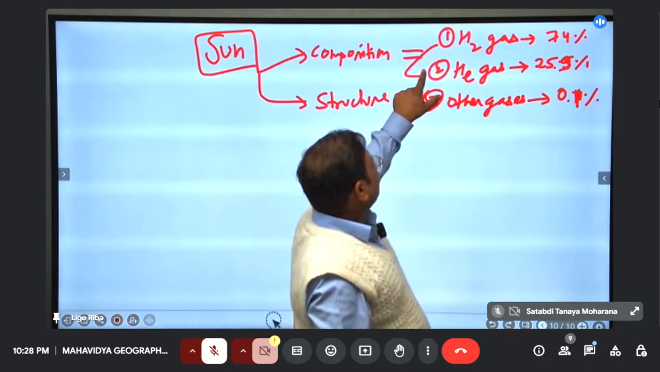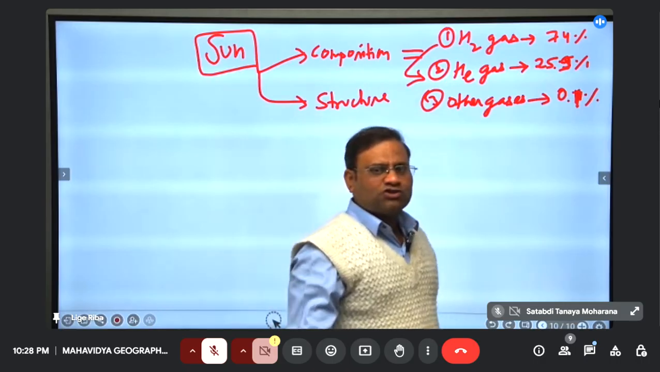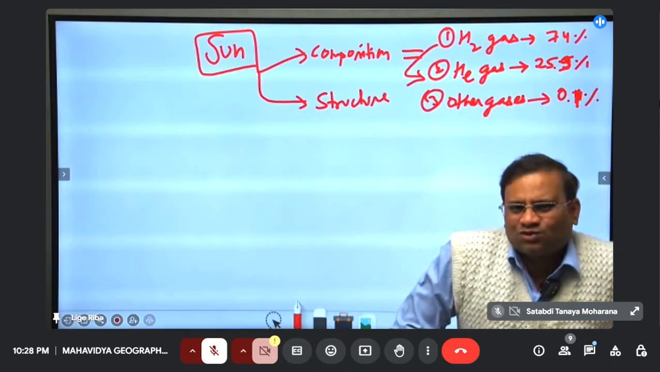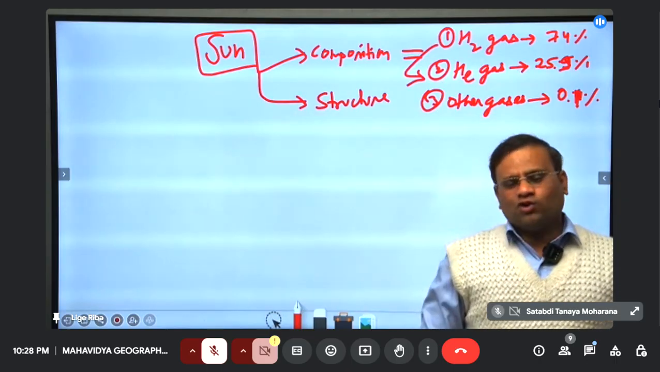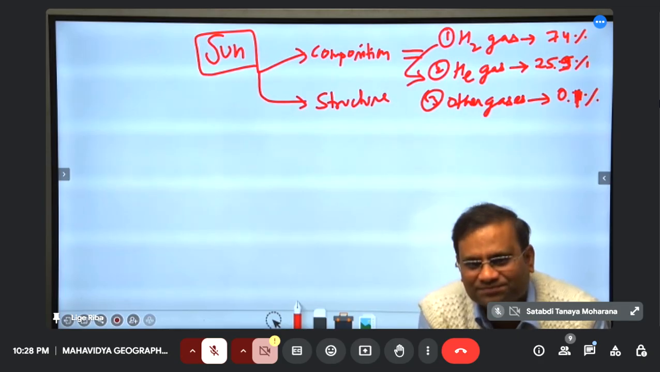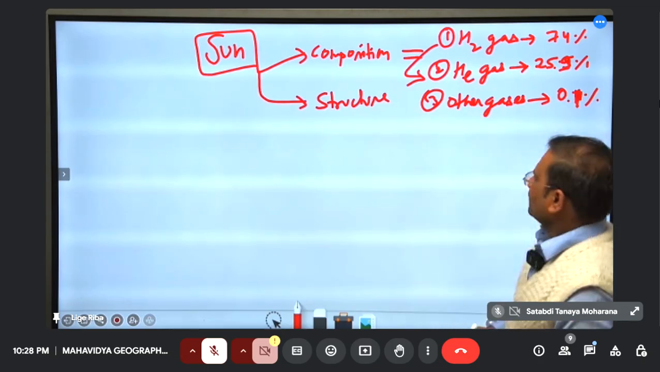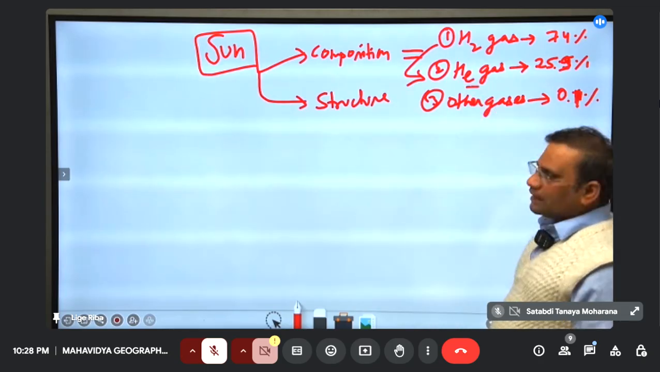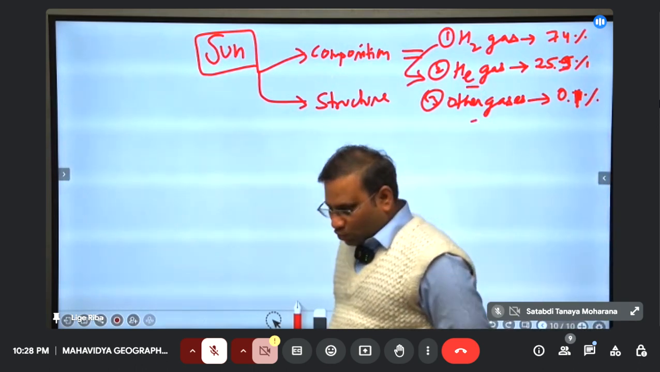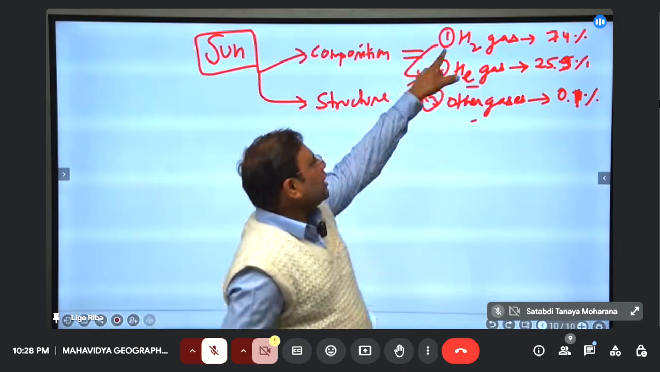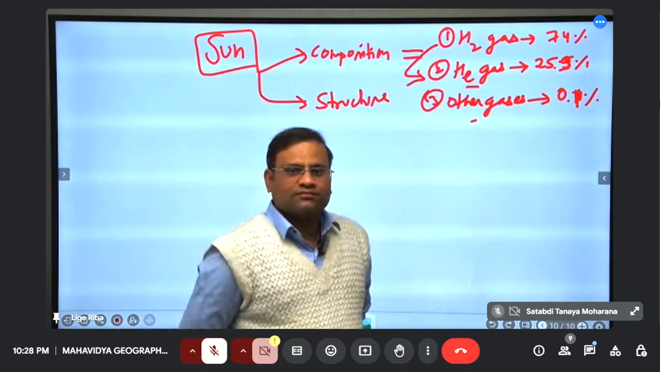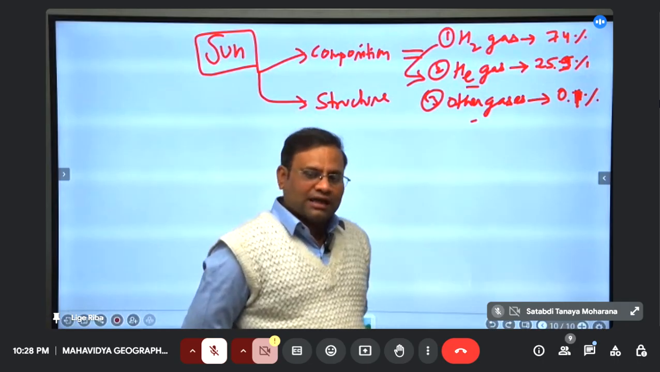Hydrogen is converting into helium. So if someone asks you what is the fuel of the sun, the fuel is hydrogen. So roughly 1/4 of the fuel of the sun is finished. Then helium, second thing, then other gases. So the question is, what will happen when the entire fuel, hydrogen, is converted into helium? What happens at that stage?